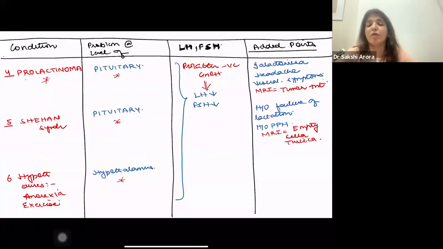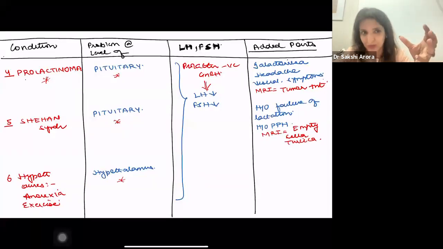In prolactinoma, the patient is going to give you history of galactorrhea. There will be milk secretions coming from the breast. Because prolactinoma is a pituitary tumor, the patient will complain of headache. The patient will have headache and visual symptoms. And when you do an MRI, you will see a pituitary tumor, right?